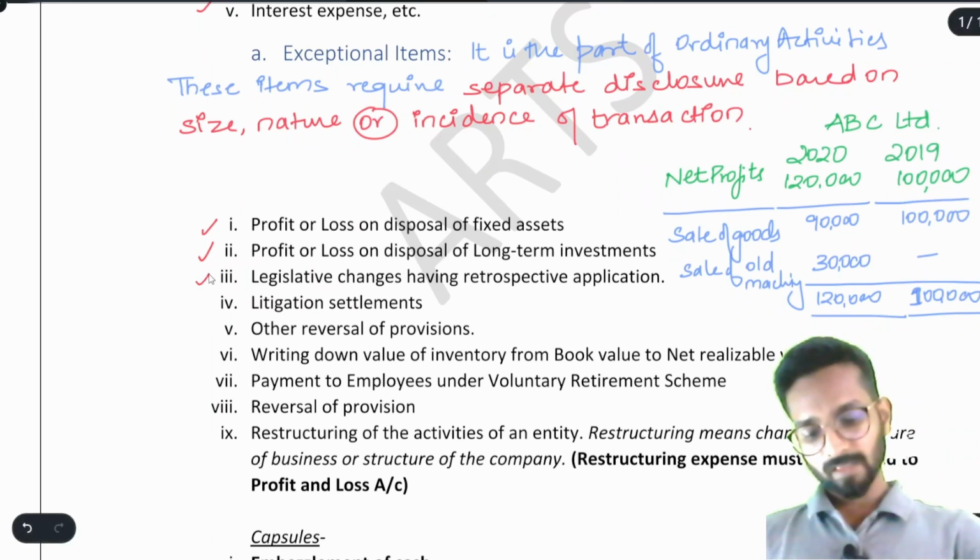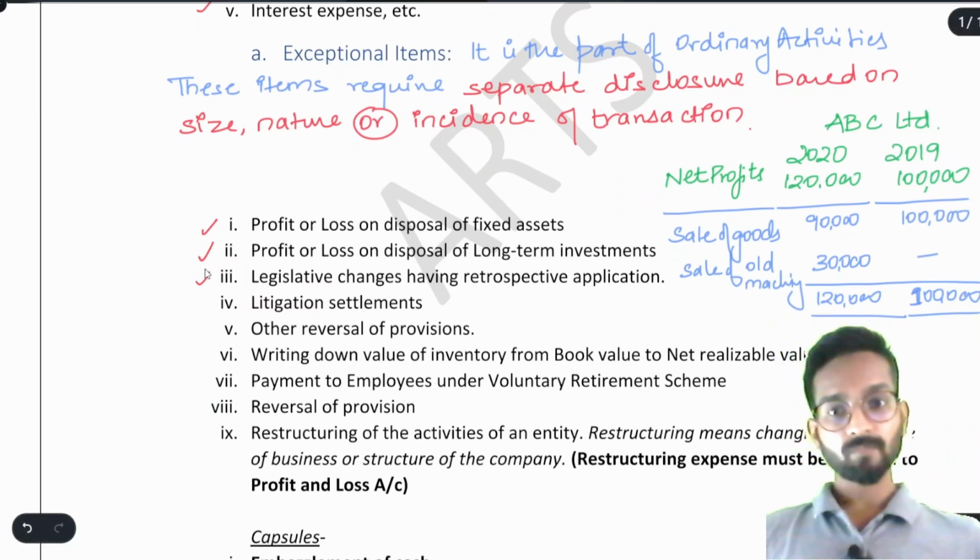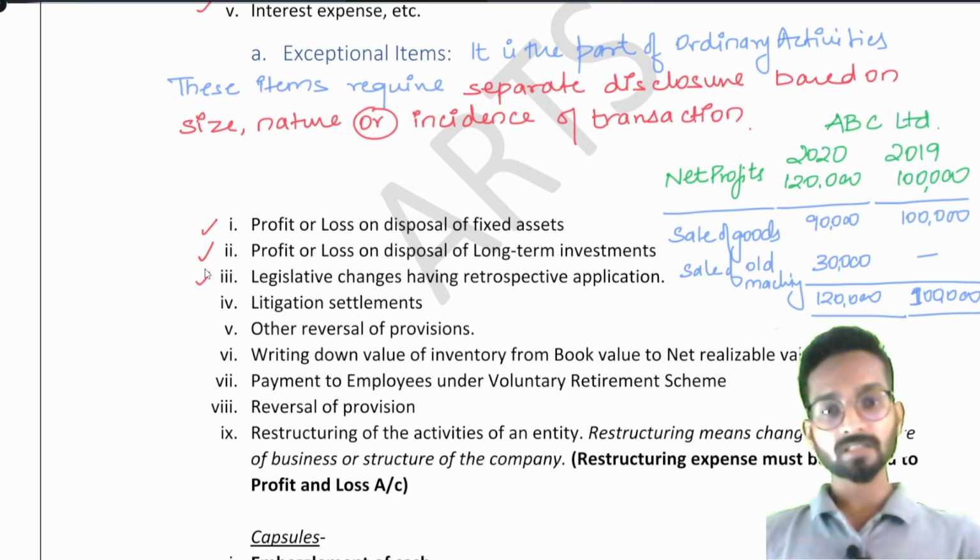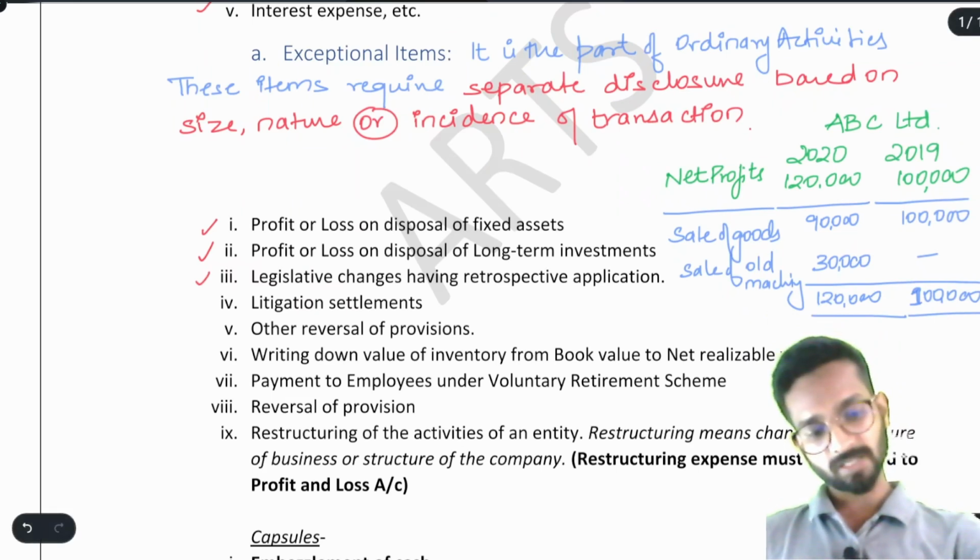Understood? We are talking about these points. Why? Because all these points must have a separate disclosure. We have to present a separate disclosure. Every important point says that these are exceptional items. It requires a separate disclosure in the annual report, or you can say in the financial statements.